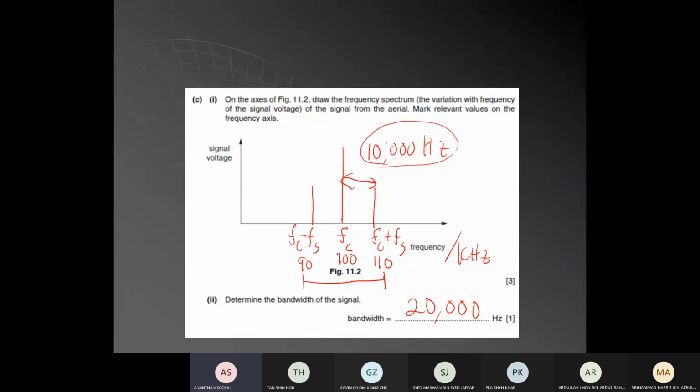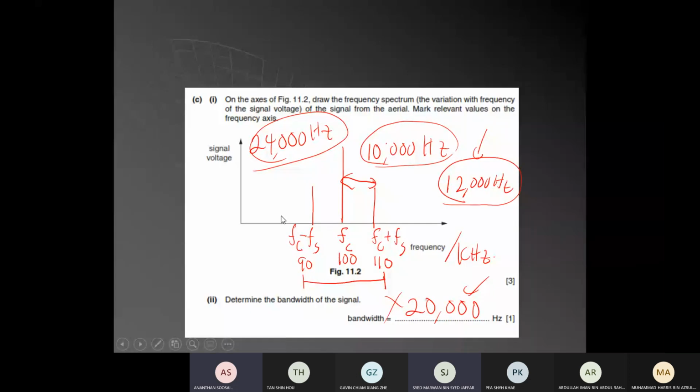With this bandwidth of 20,000 hertz, you want to carry a sound signal like an opera singer, a sound whose pitch can go up to, let's say, 12,000 hertz. This bandwidth cannot be used. You want to carry a sound with 12,000 hertz. What is the minimum bandwidth required? Anybody? 24,000. Very good. 24,000 hertz is the minimum bandwidth required.